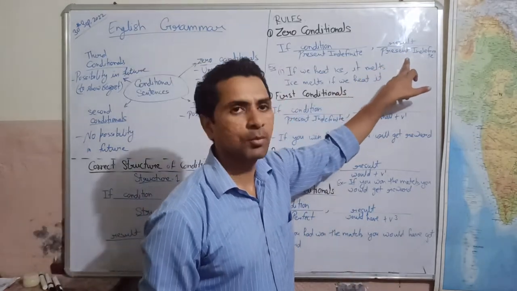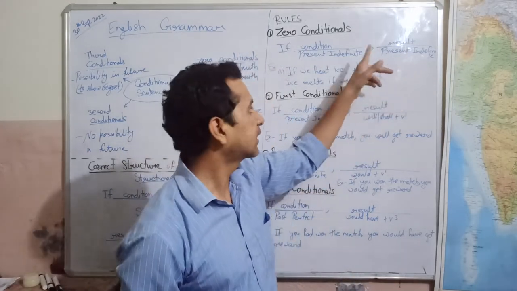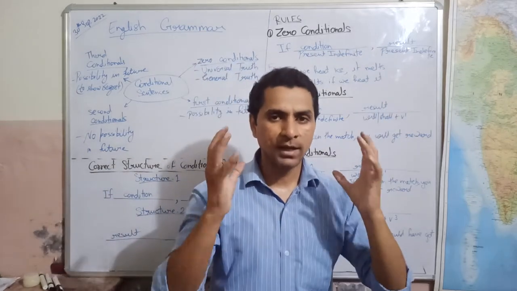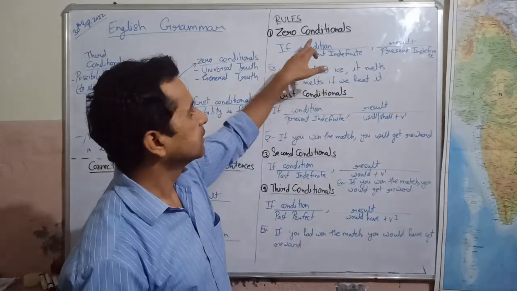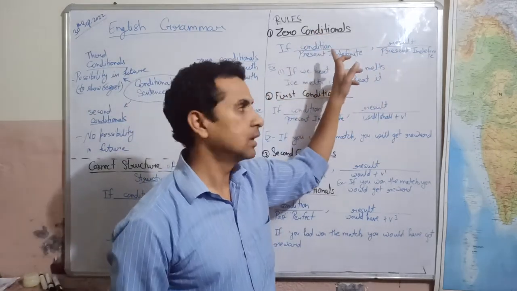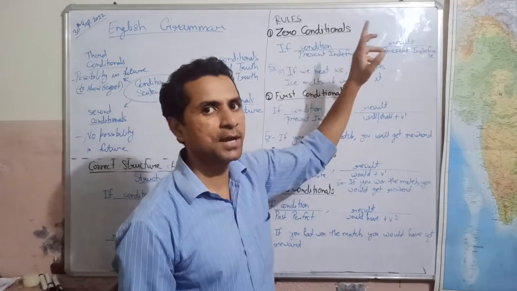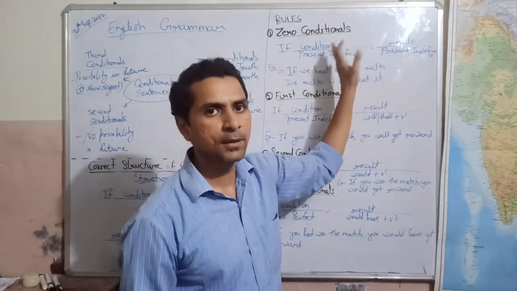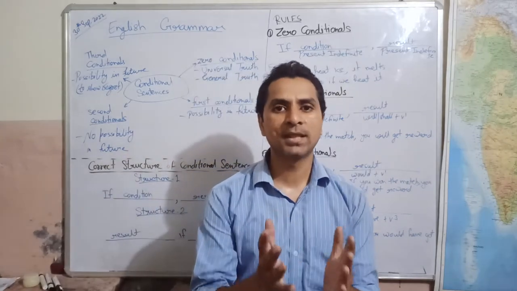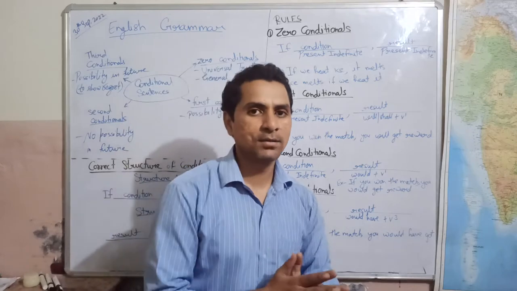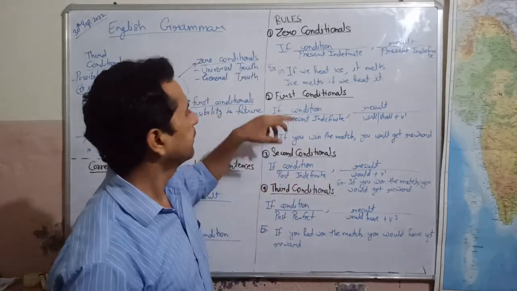The result is also made using the same tense. We have to make it very clear in our minds that in zero conditional sentences, the sentence showing condition and the sentence showing result, both these sentences are made using only present indefinite tense. Okay, let us see some examples, or one example only.